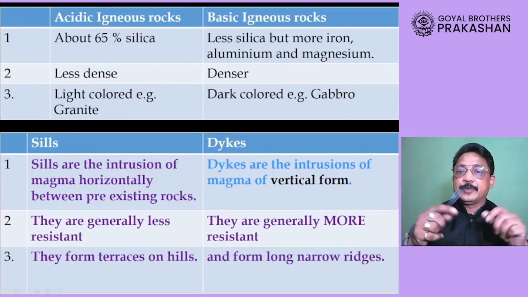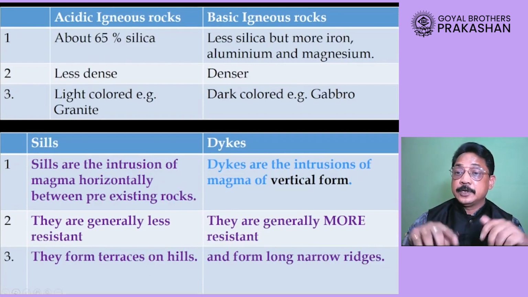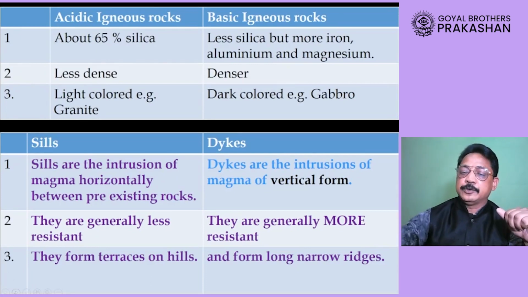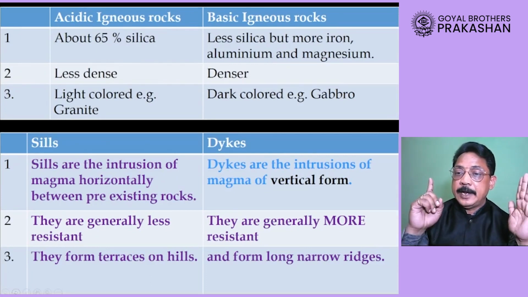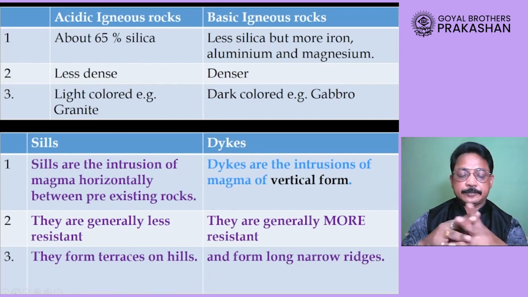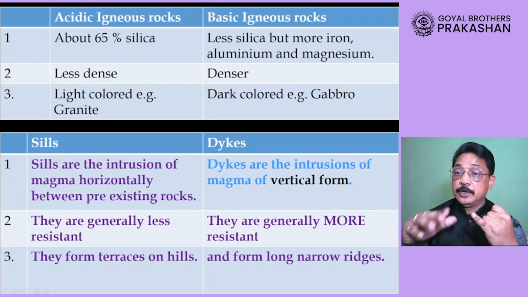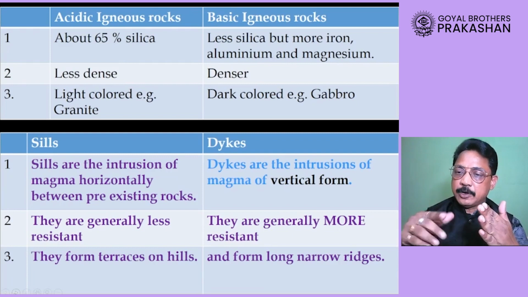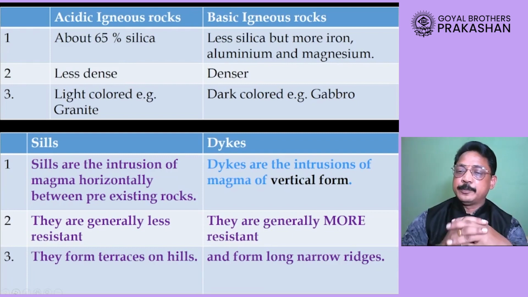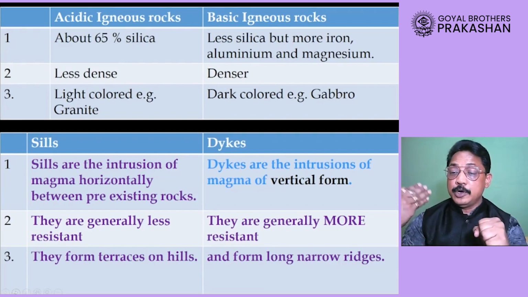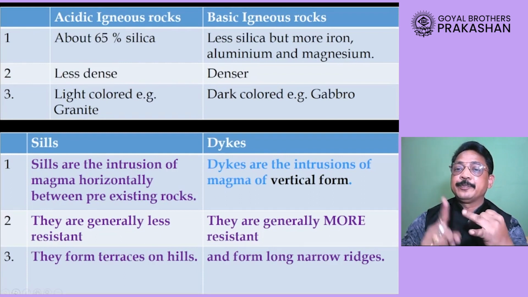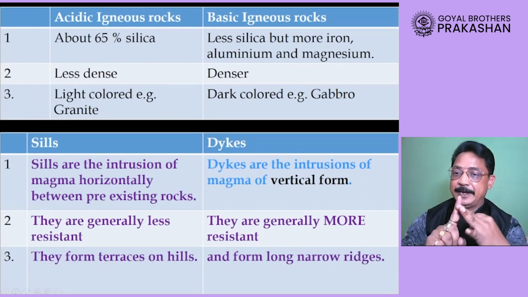Distinguish between acidic igneous rocks and basic igneous rocks. Please remember, acidic igneous rocks consist of 65% silica, whereas basic rocks have less silica but more aluminium, iron and magnesium.